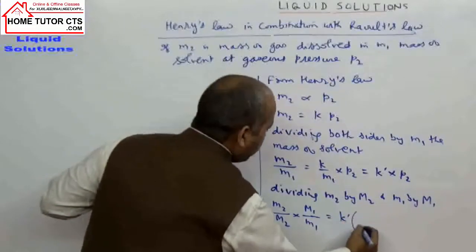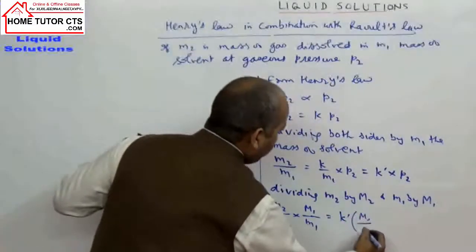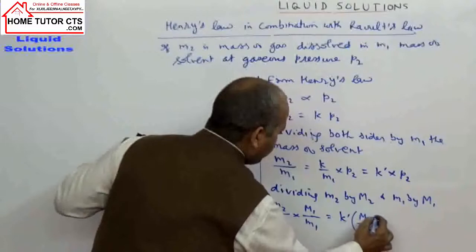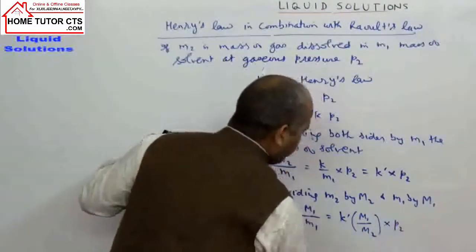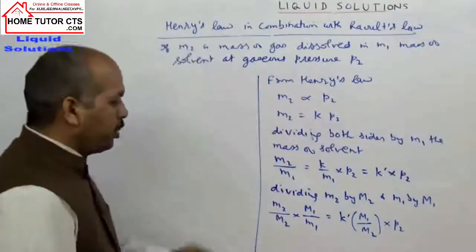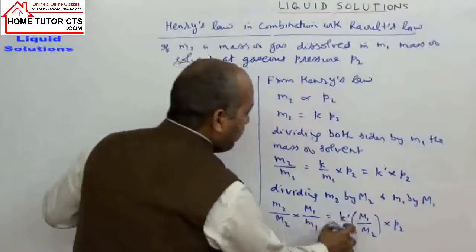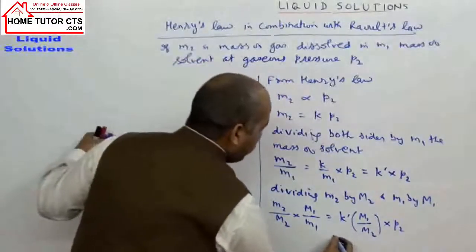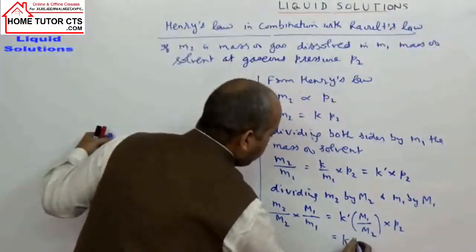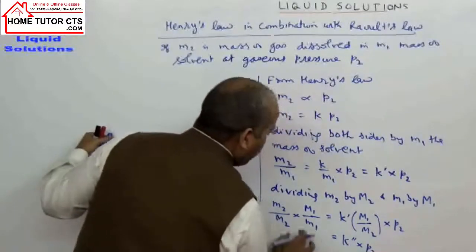K dash into M1 by M2, which should be common on both sides, into P2. This term I can write as K double dash. So this can be taken as K double dash into P2.